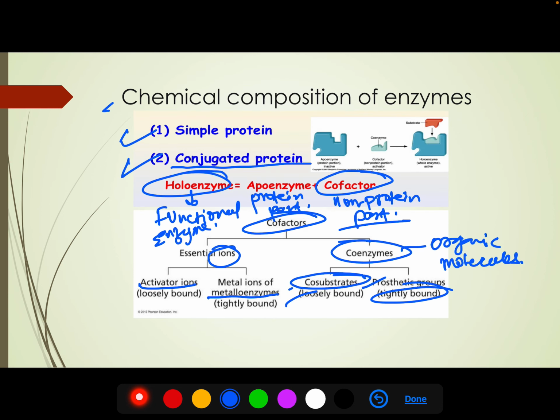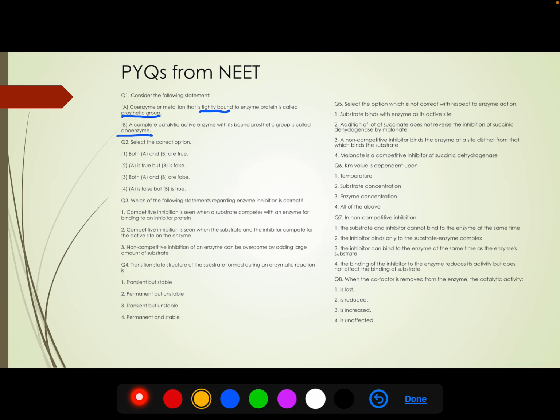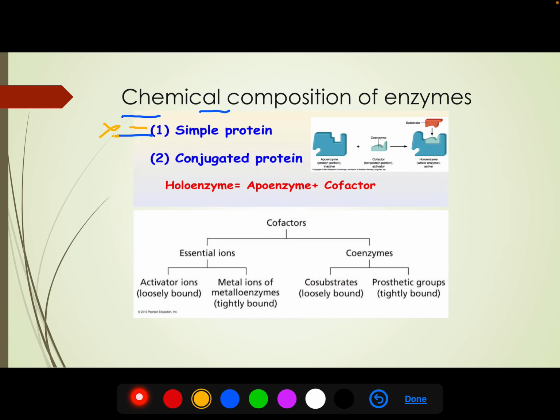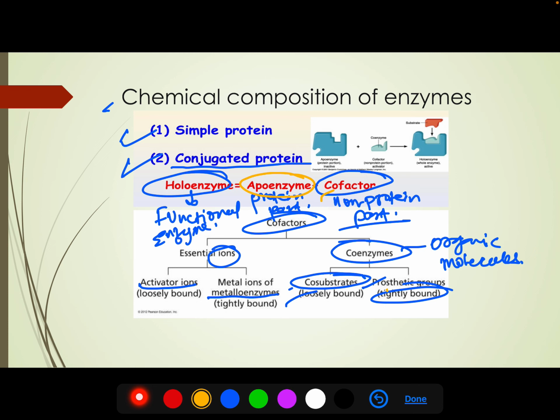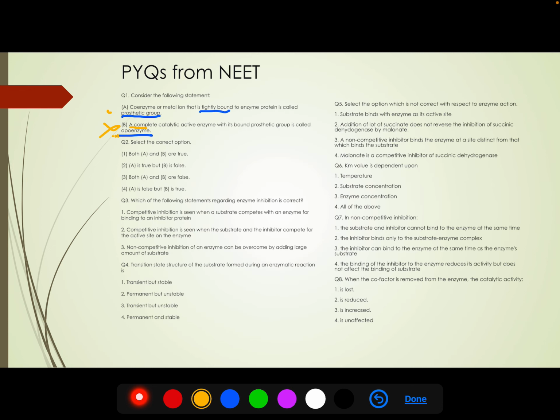Apoenzyme is not the complete enzyme, it is the protein part. Without the cofactor, they are not functional. So this statement is wrong. And the prosthetic groups are tightly bound, so the first statement is correct. So A is correct, B is false, so the second option is right.